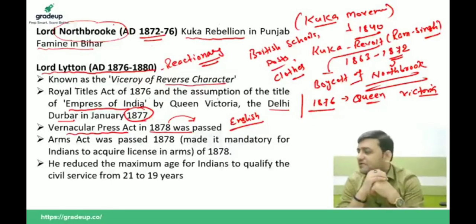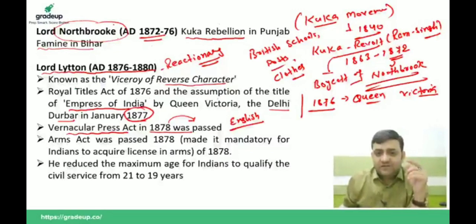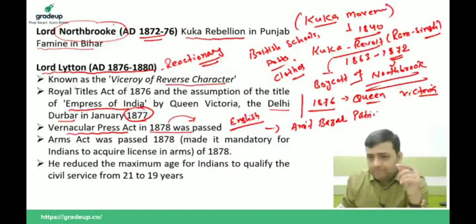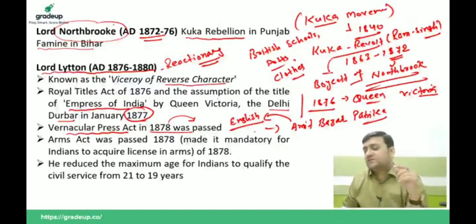Is the Vernacular Press Act clear to all of you? And remember one thing, because of the passing of this Vernacular Press Act, there was a newspaper at that time which was Amrit Bazar Patrika, and this Amrit Bazar Patrika was basically a Hindu newspaper, and overnight it was converted into English.